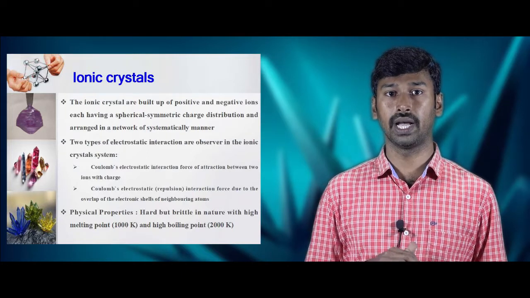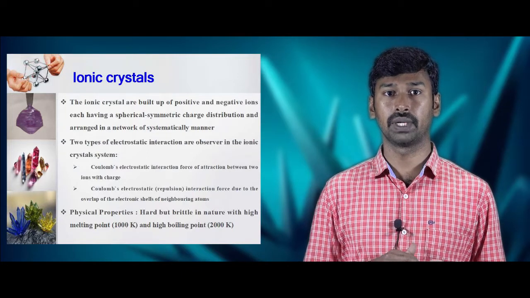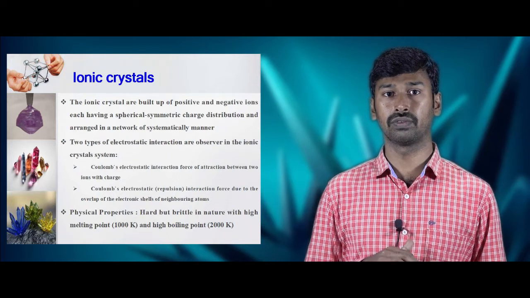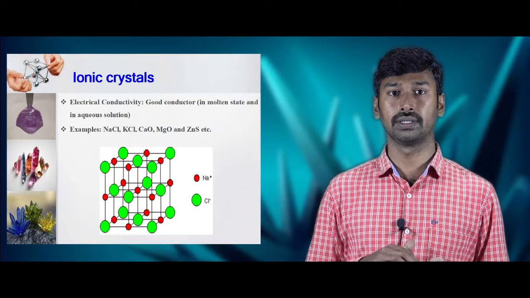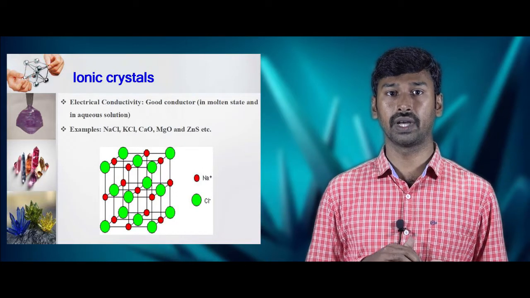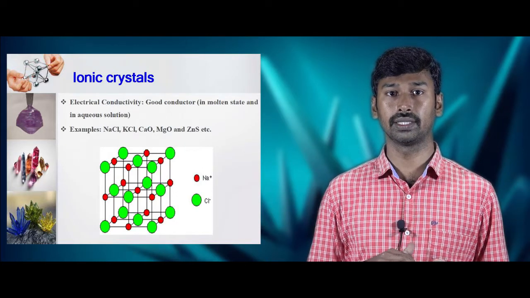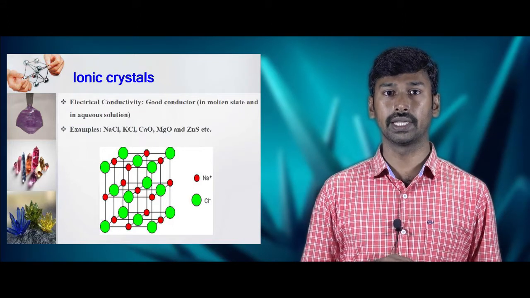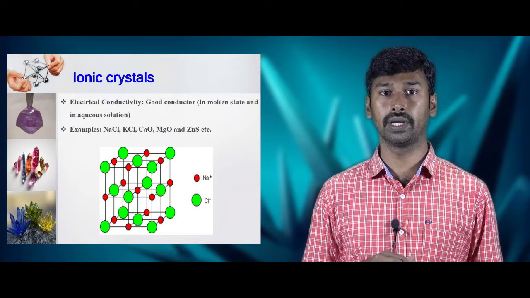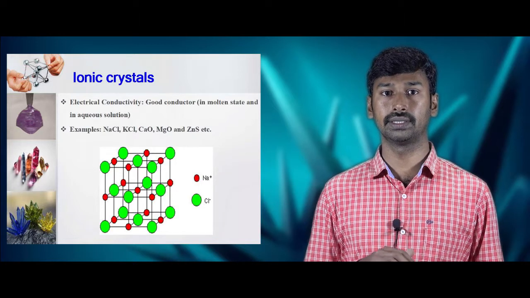Physical properties of the ionic crystals are solid but hard but brittle in nature, with a melting point in the range of 1000 Kelvin and a boiling point in the range of 2000 Kelvin. The electric conductivity of ionic crystals: they are good conductors in molten and in aqueous solutions. The examples of ionic crystals are sodium chloride, potassium chloride, calcium oxide, magnesium oxide and zinc sulfide.